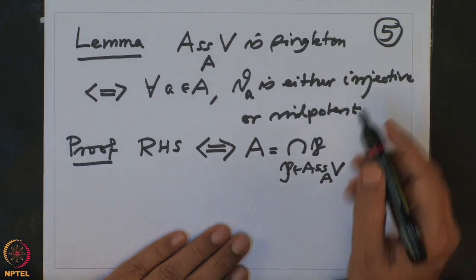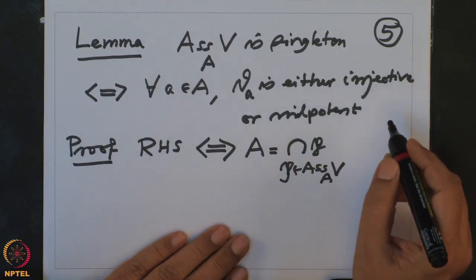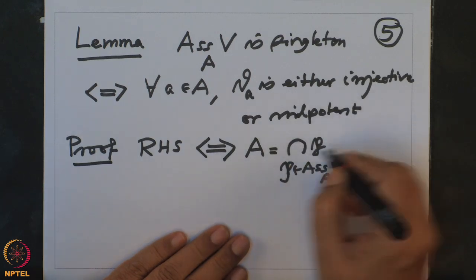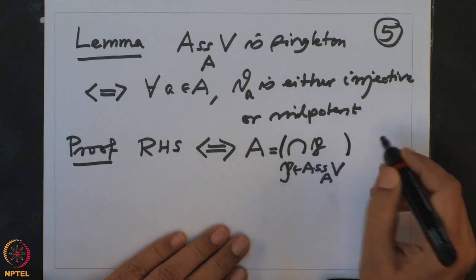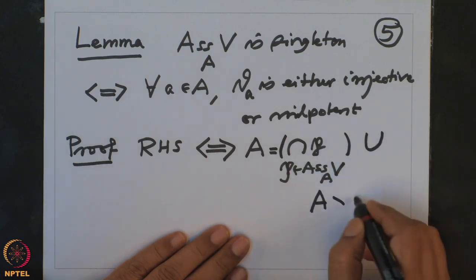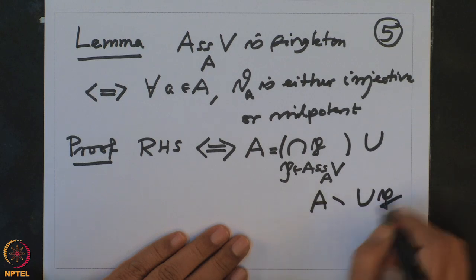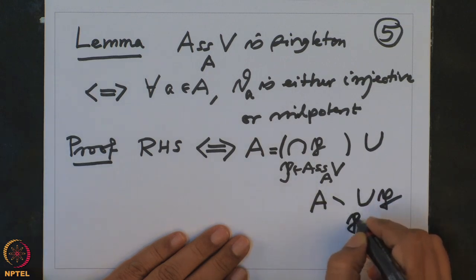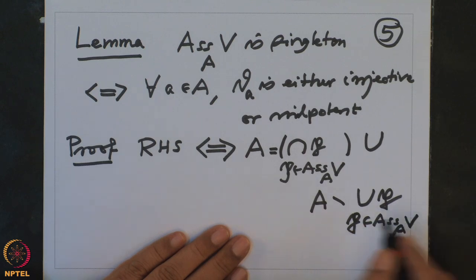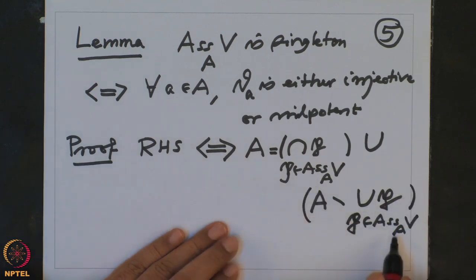So injective means the union, let me write it below here, A minus the union of P, P varying in associated primes of V. That is precisely the definition of the associated primes.